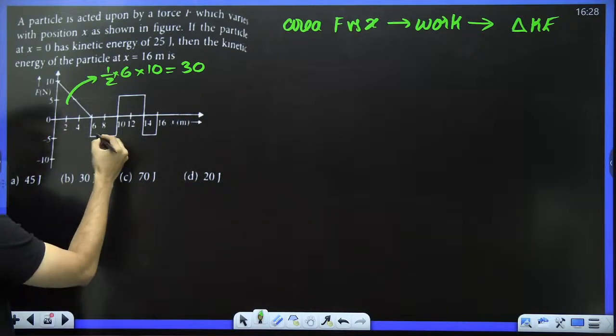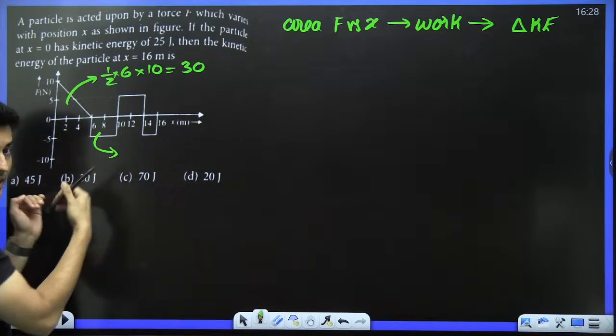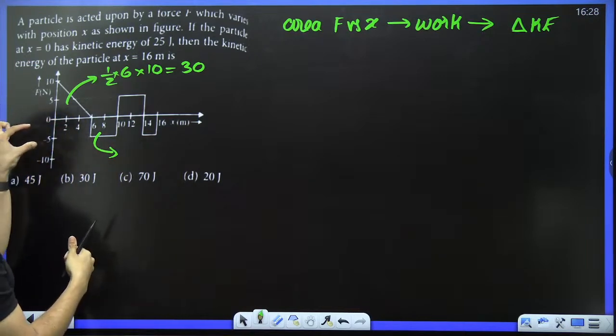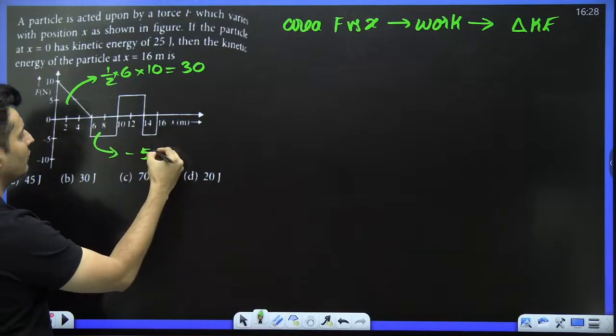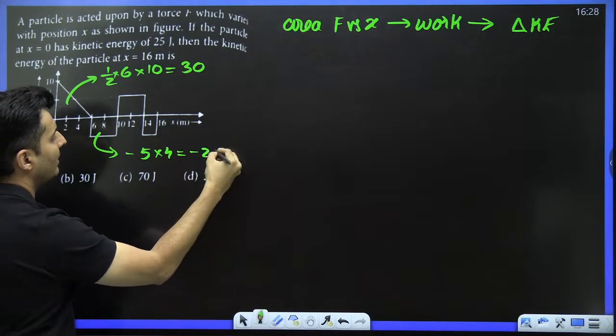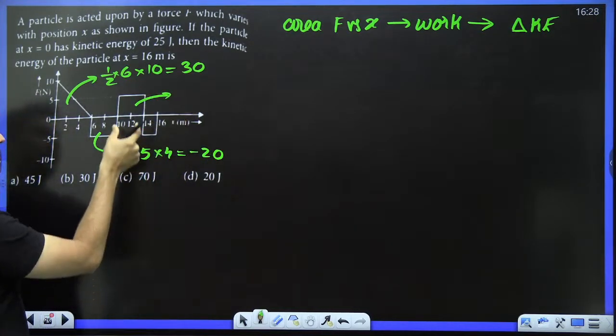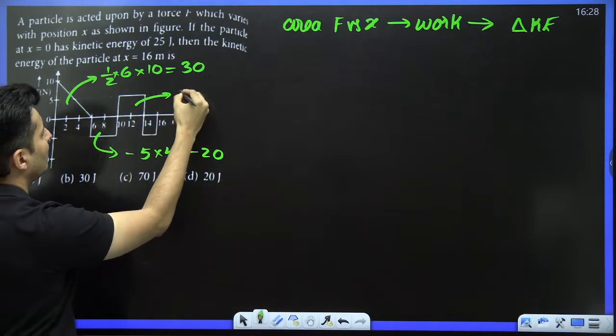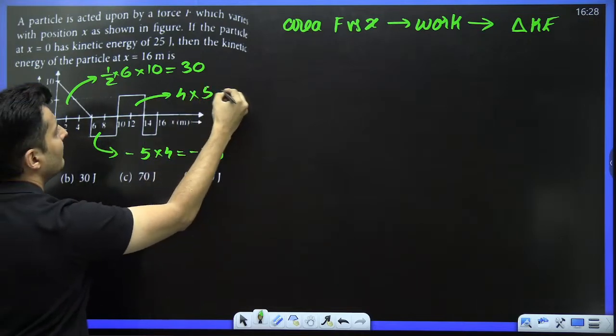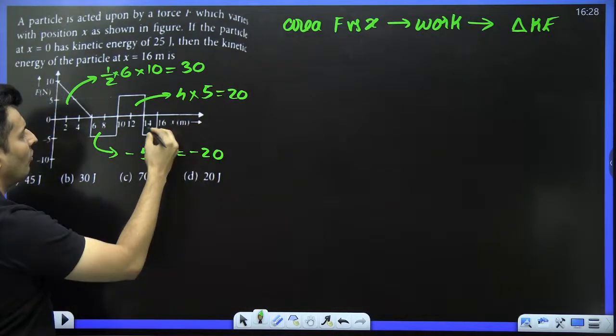Okay, next, what about this area? This will be negative because it is below, so this height is basically 5 and the width is basically 4, so this will be nothing but minus 20. This area, you can see it's above, so it is positive, width is nothing but 4 and height is basically 5, so again it is 20. What about this one?